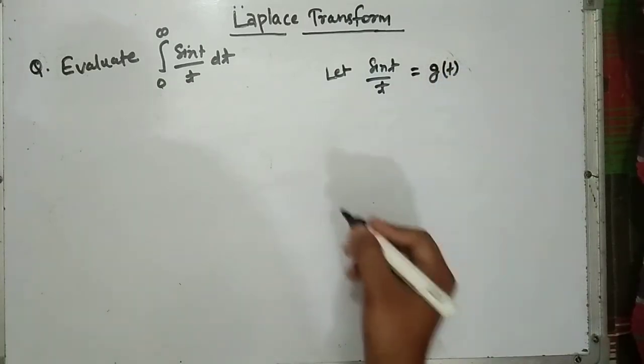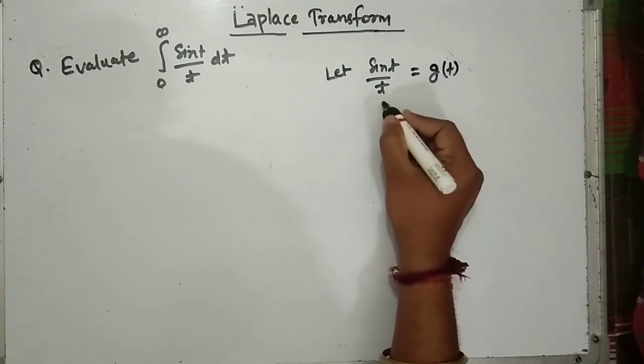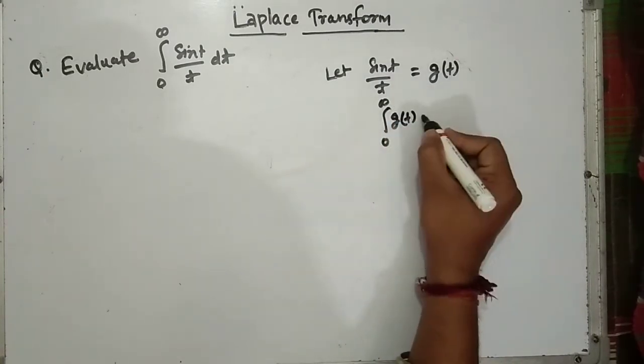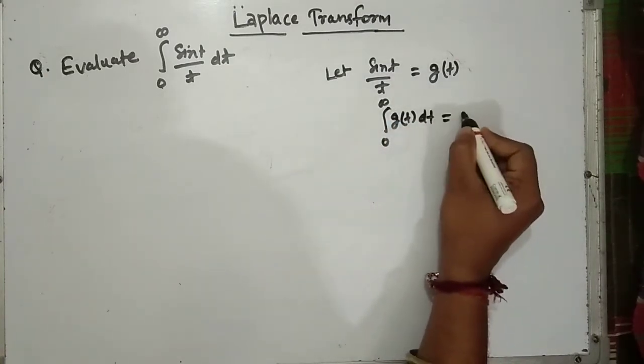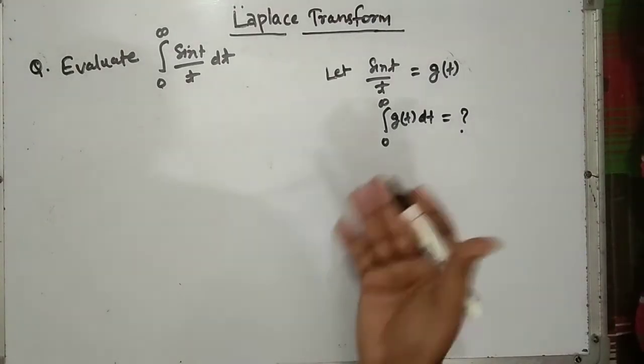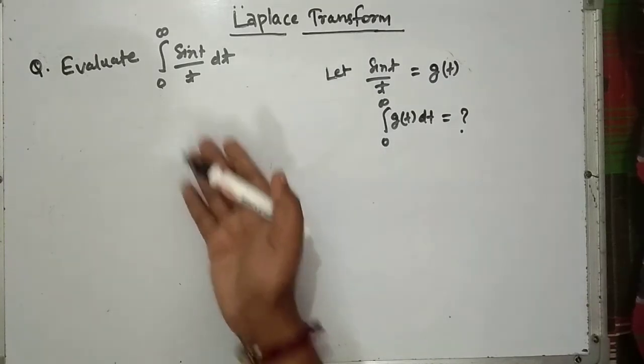So what we have to integrate is the function g(t) from 0 to infinity, g(t) dt. This is our question. We introduce the concept of Laplace transform here to solve this question.